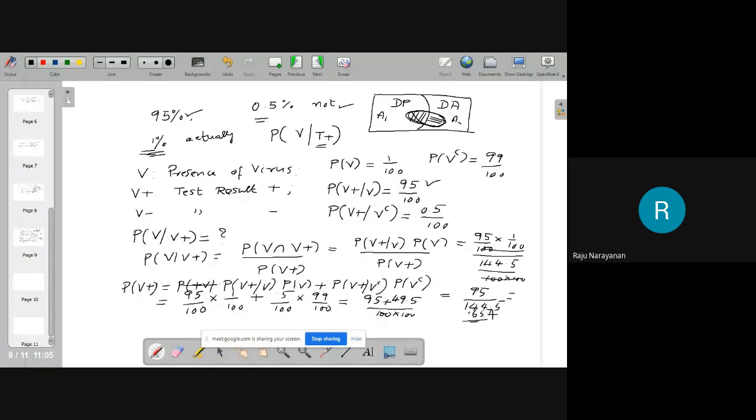That is, if the test result says positive, there is only 65% probability that the virus is actually in our body.